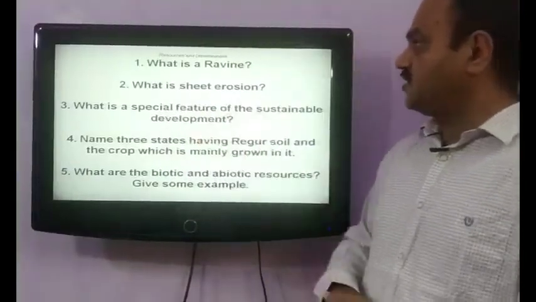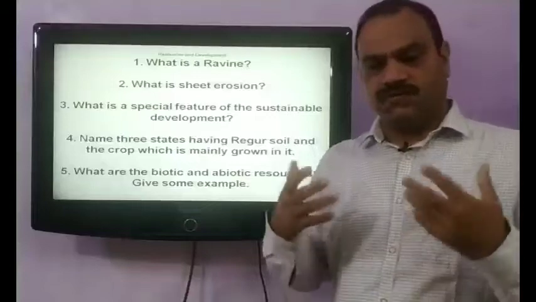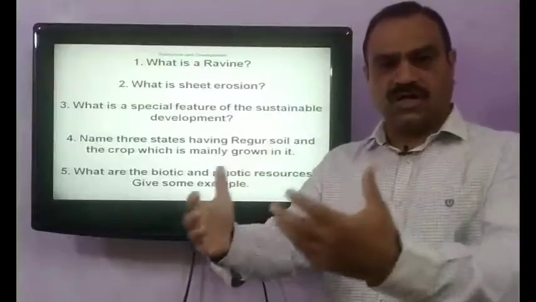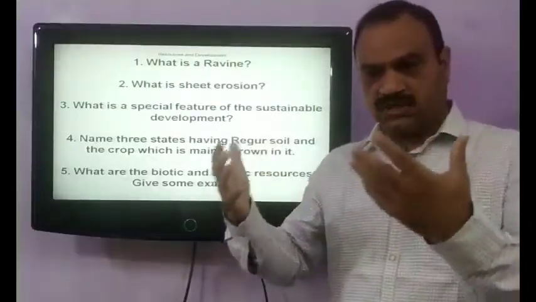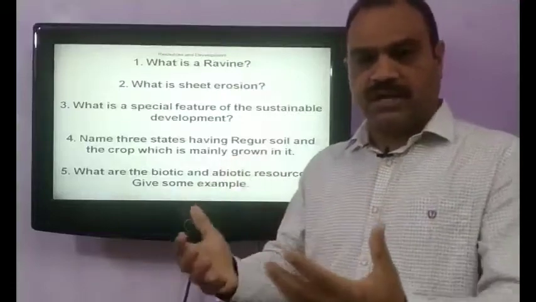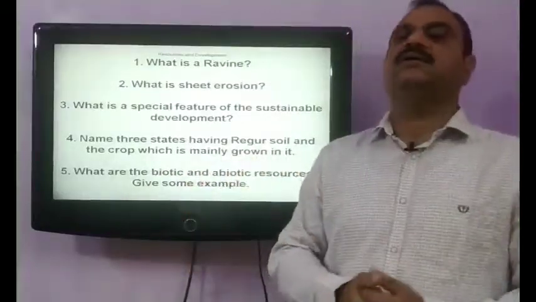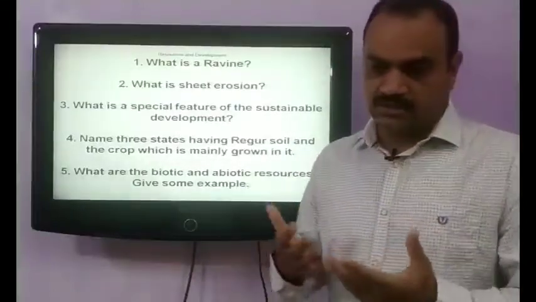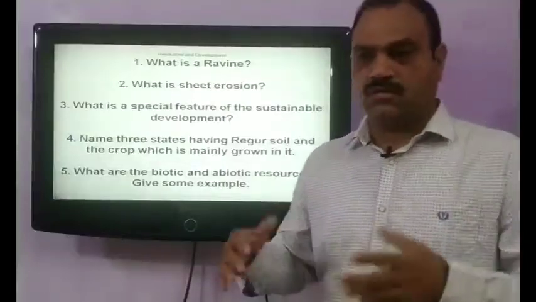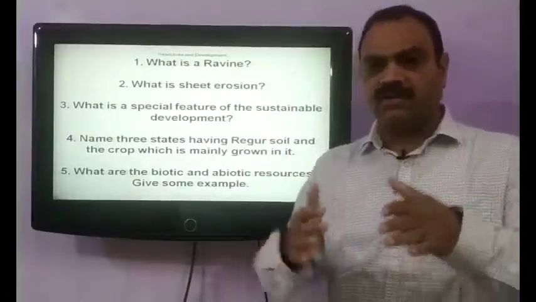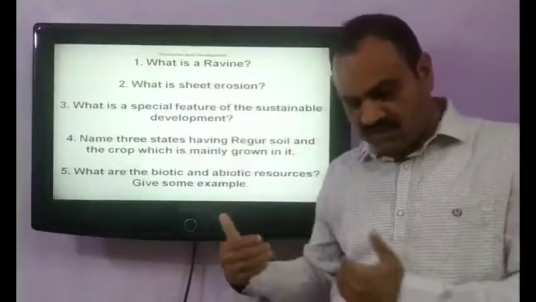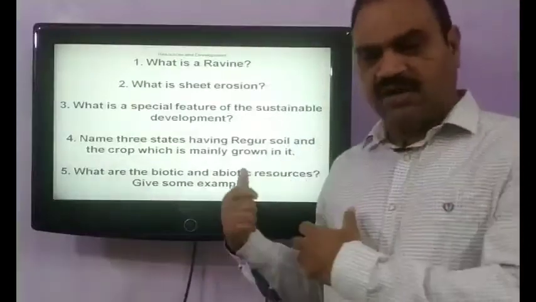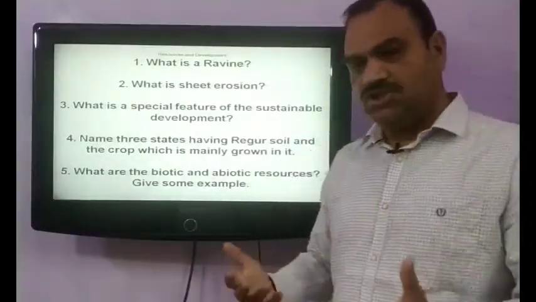Our next question is, what is sheet erosion? Sheet erosion is when the water drains as a sheet down a slope and the topsoil of the land is washed away or drained away by water. It causes soil erosion on a very large scale. If the land is uneven and there is a slope on it and water flows down the slope and topsoil is also eroded by water, it is called sheet erosion.